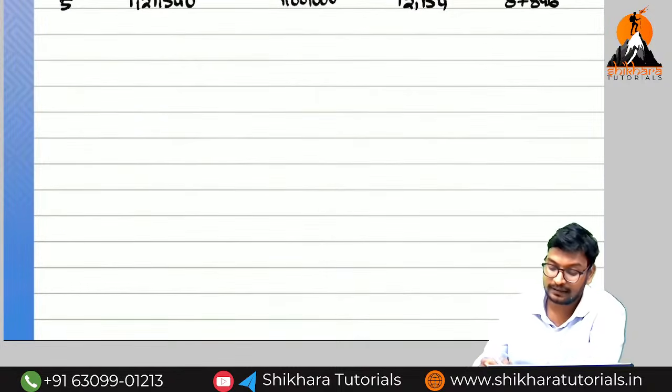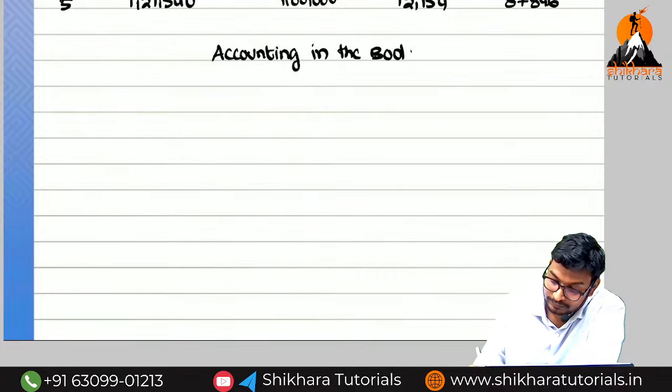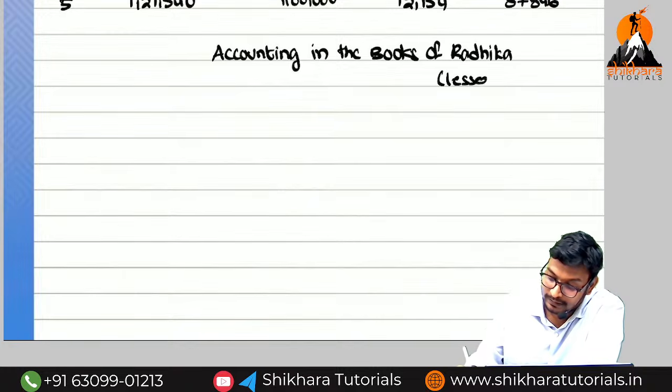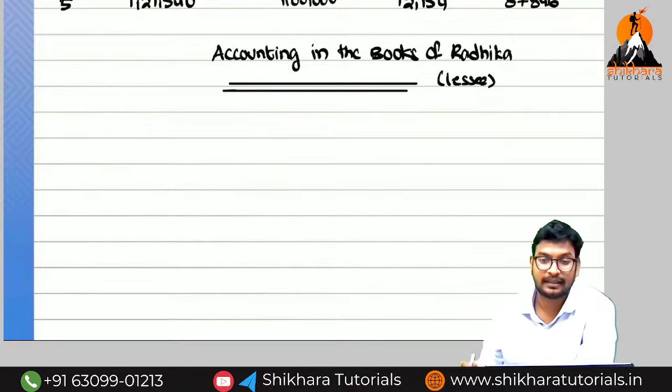I am going to start the accounting. So accounting in the books of Radhika. Who is Radhika, lessee or lessor? Lessee. So we have to think from whose point of view? We have to think from Radhika's point of view.